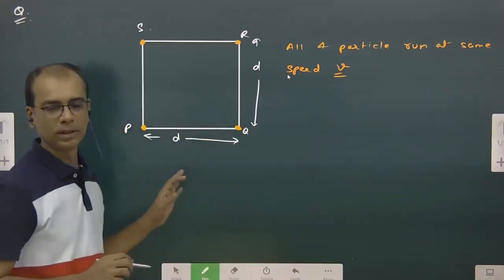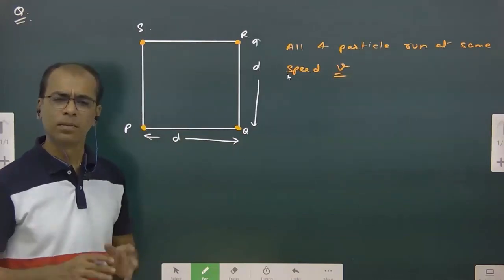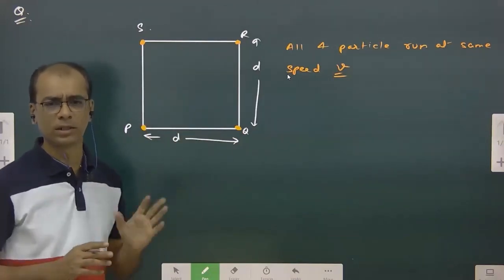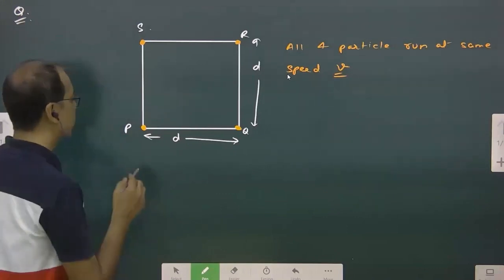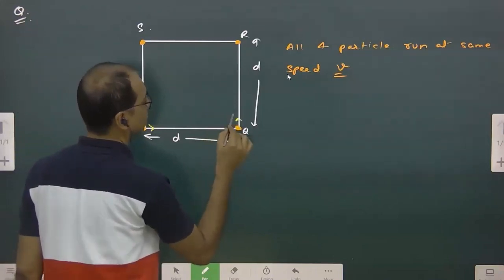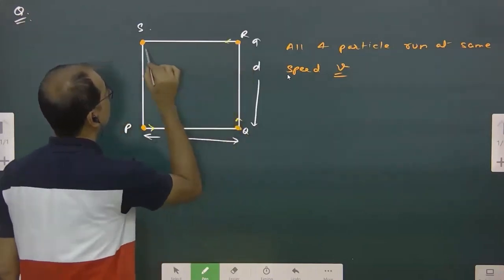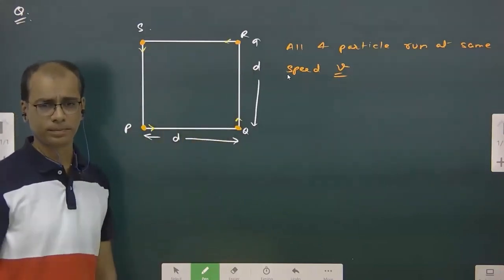So for me, the question is when P is going to catch Q. Remaining all I am not going to see. But first thing, is P going to catch Q? Is that clarity there with you? Because P is going to move in this direction to catch Q. Q is going to move in this direction. R is going to move in this direction and S is going to move in this direction. Will they be able to catch each other?